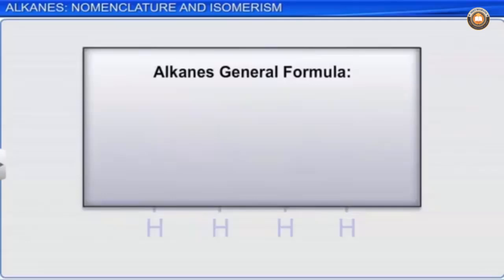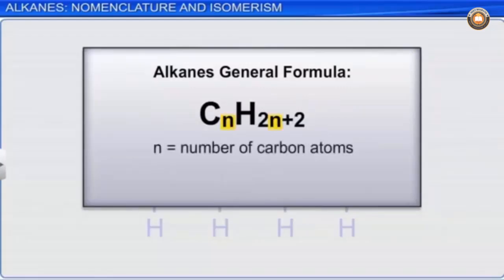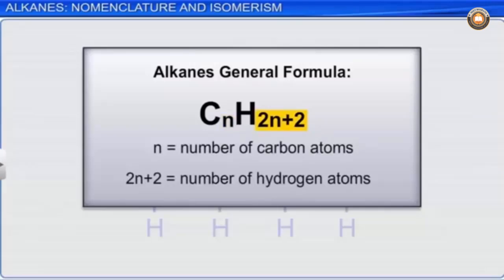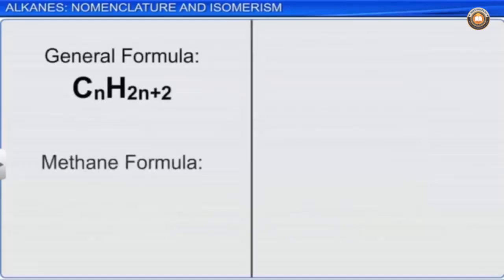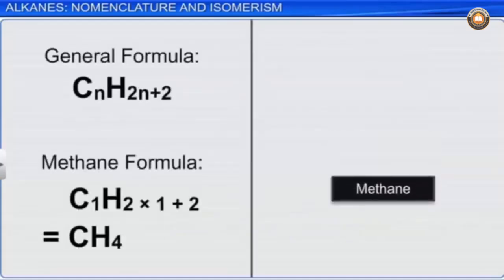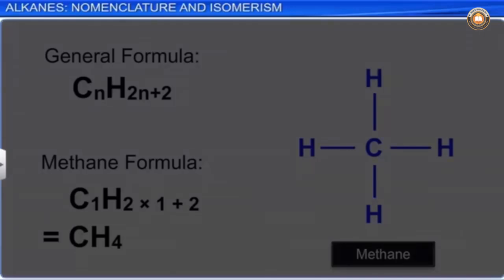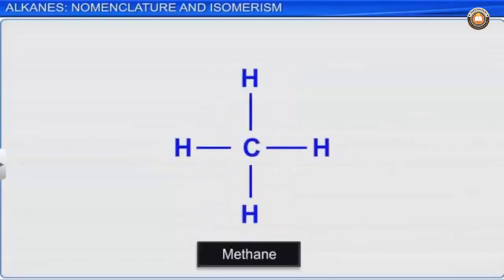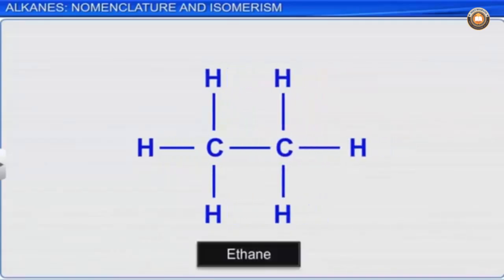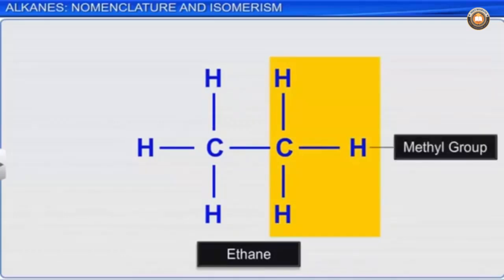We have learnt that the general formula for alkanes is CnH2n+2, where n stands for the number of carbon atoms and 2n+2 stands for the number of hydrogen atoms in a molecule. The simplest alkane is methane. It has one carbon atom connected to 4 hydrogen atoms. The next member, ethane, can be obtained by replacing one of the hydrogen atoms of methane by the CH3 group. This group is the methyl group, which is a type of alkyl group.